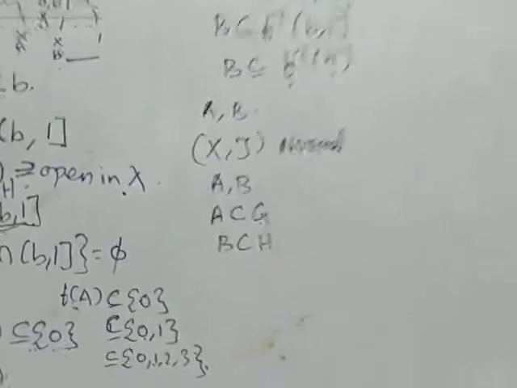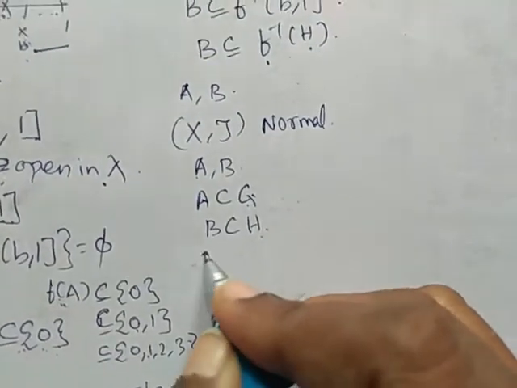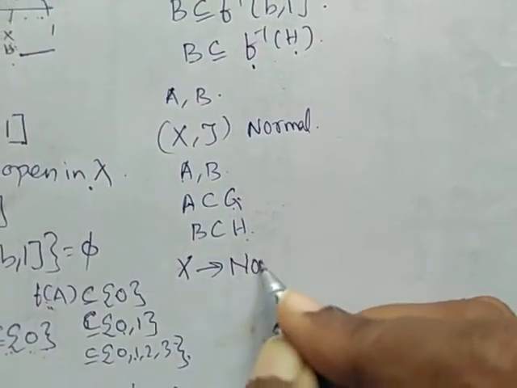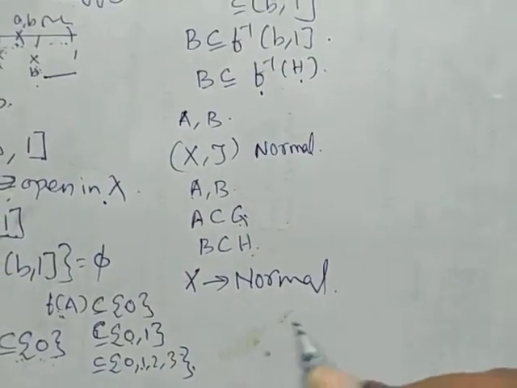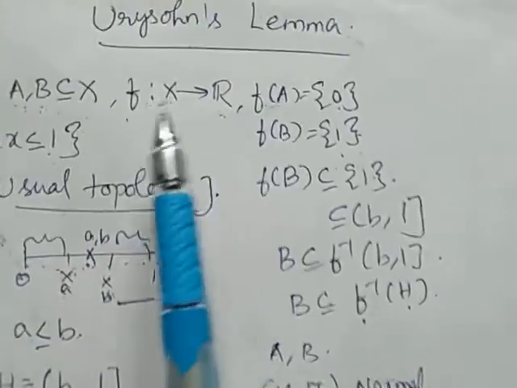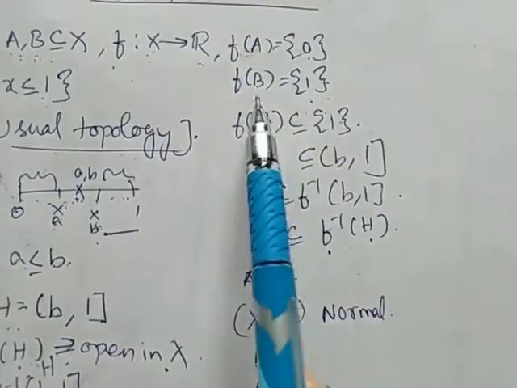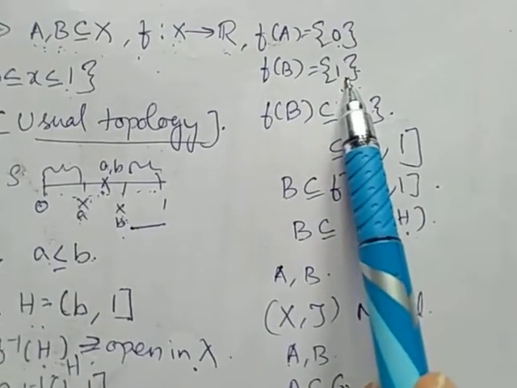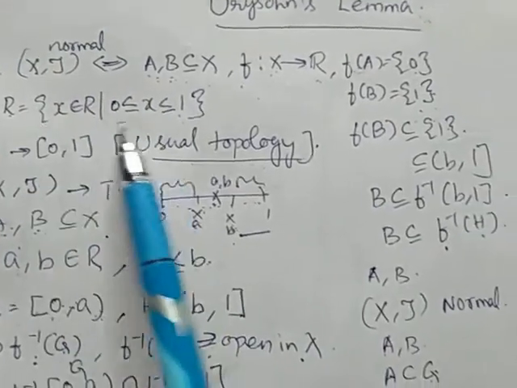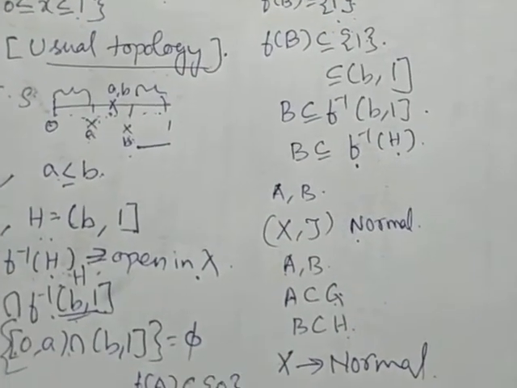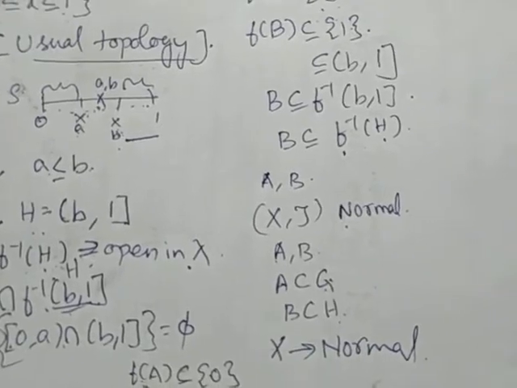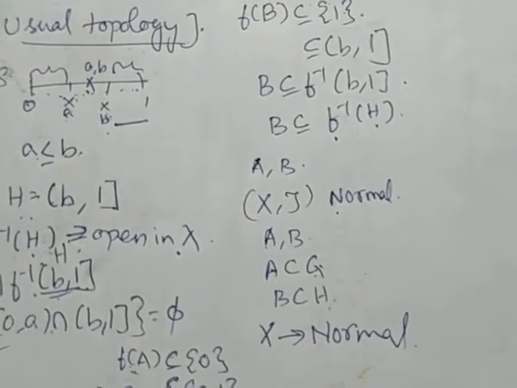Conversely, what is our data? X is normal. That is our data. Now we have to prove that there exists a function f such that f of A is equal to 0 and f of B is equal to 1. What data do we have? We have the set R, which takes values between 0 and 1, and X is normal. Now we have to prove there exists a function f such that f of A is equal to 0 and f of B is equal to 1.